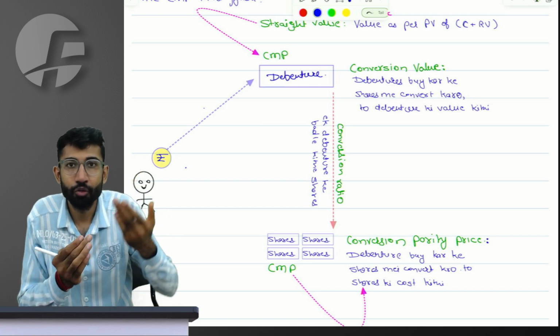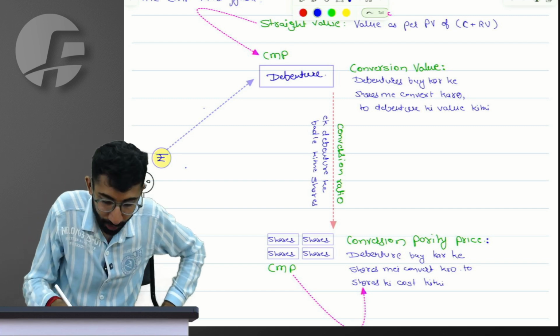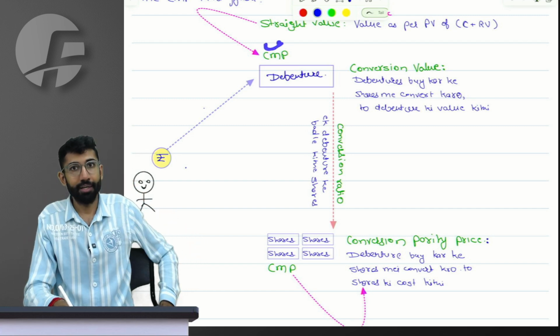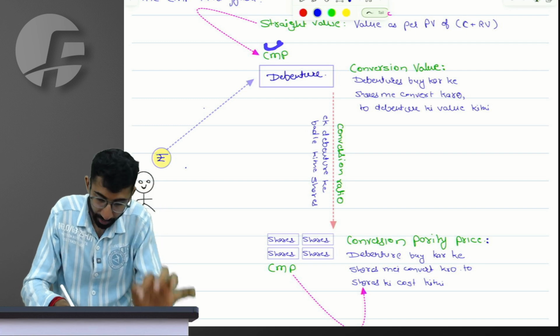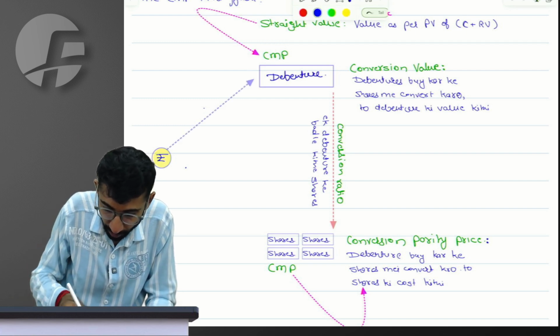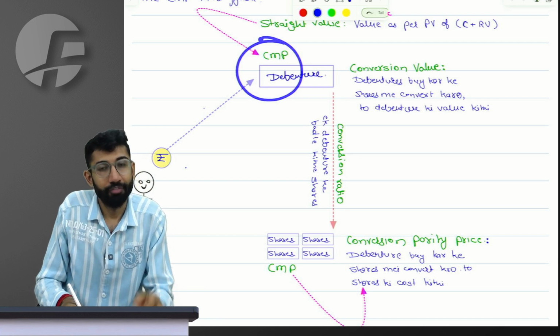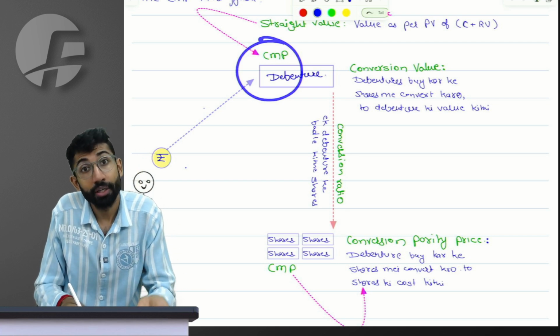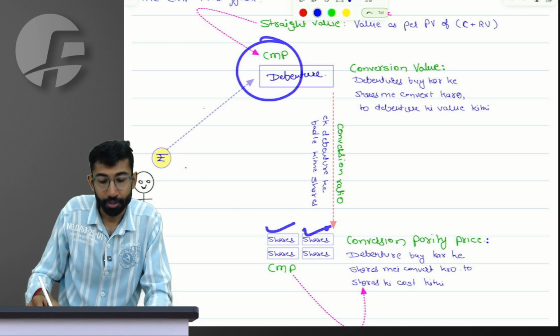At what price would you be able to buy the debenture? Whatever price is prevailing in the market. Basic thing. Now, when you buy this debenture, if you want, you can also convert it to certain equity shares.